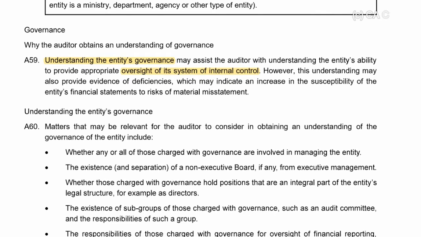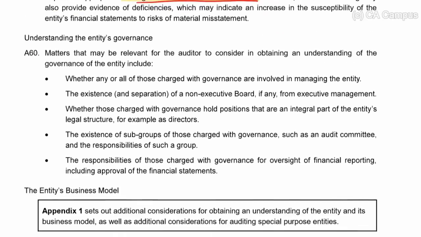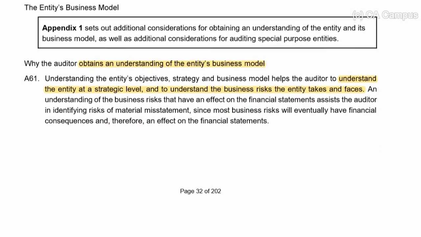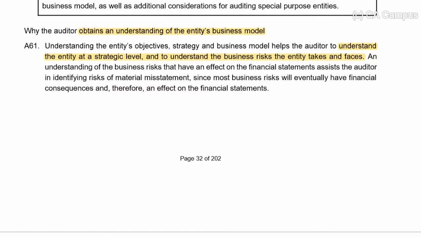We need to understand the governance and, more importantly, its oversight of the system of internal control. But guys, this is going to be applicable when we get to internal control, not necessarily helping us with an inherent risk. So that's why I've spoken about this oversight in applying and adhering to the applicable financial reporting framework, but not discussed internal control because that's going to be addressed later. Understanding the business model, because then you can understand the strategies and, as a result, the business risks that they face.